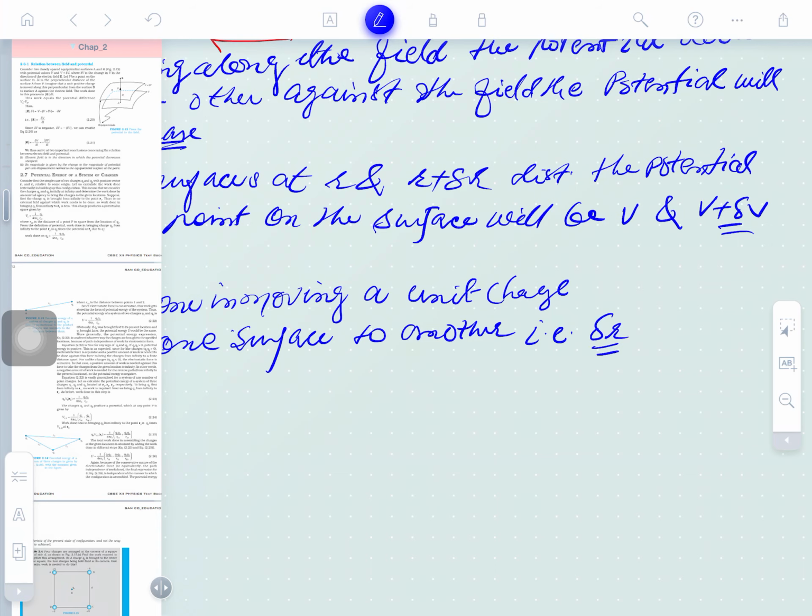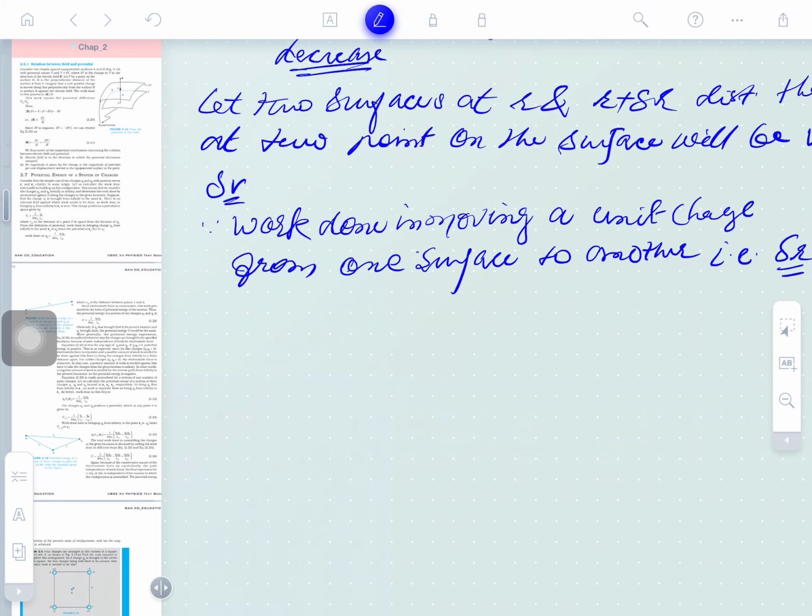Del R we can speak here, or in your textbook it is also represented as del L. Okay, del R displacement. So what is work done?